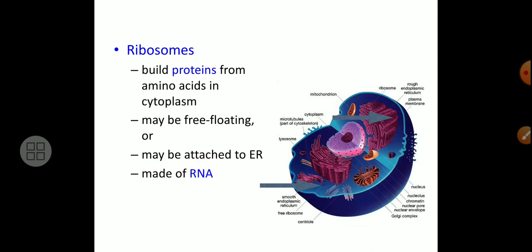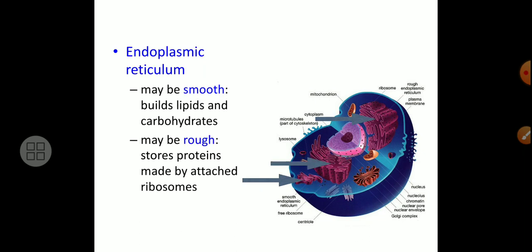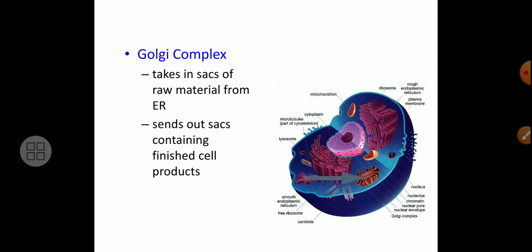Function of the ribosomes you will have to again understand. Build the proteins from the amino acids in the cytoplasm, may be free floating or may be attached to the endoplasmic reticulum. Endoplasmic reticulum made up of a RNA. Endoplasmic reticulums may be smooth, build cell lipid and carbohydrates, may be rough, that is a rough endoplasmic reticulum. This stores the protein made by attached ribosomes.